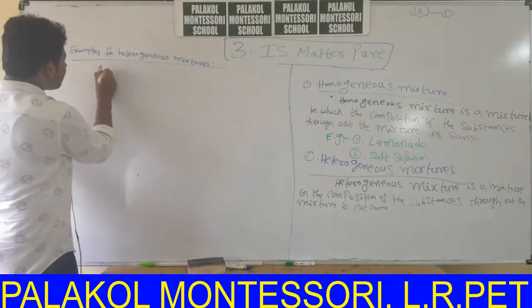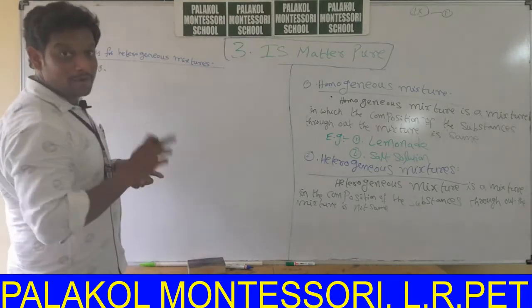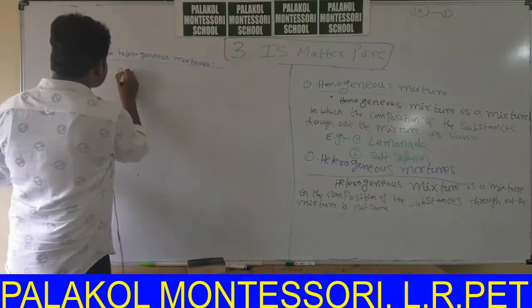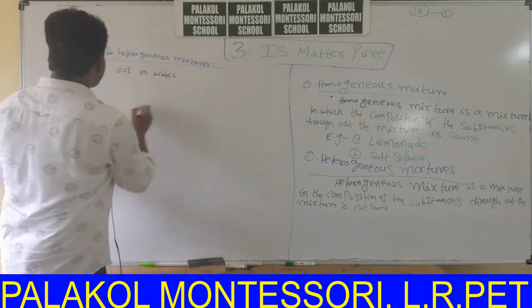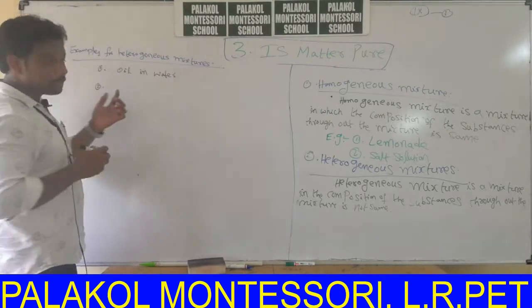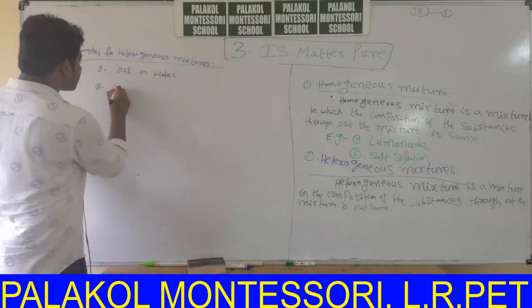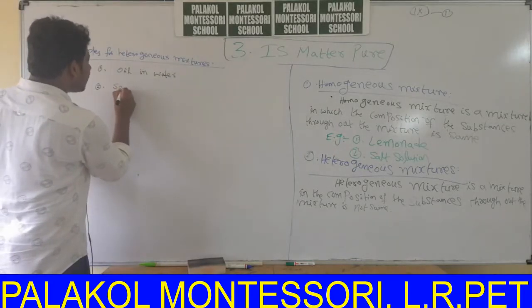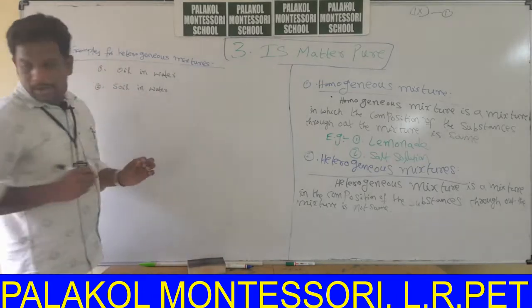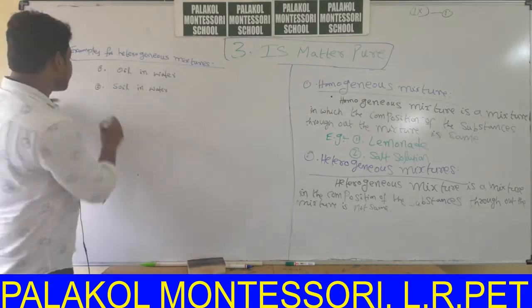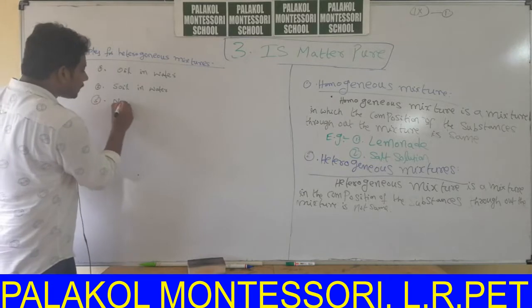Examples for heterogeneous mixtures are: first one is oil in water, second one is soil in water, third one, we can take naphthalene balls in water.